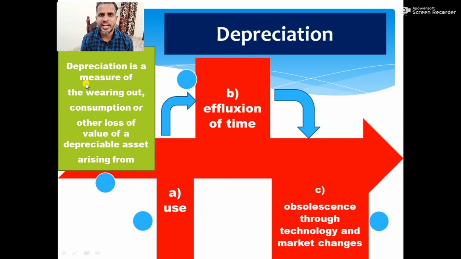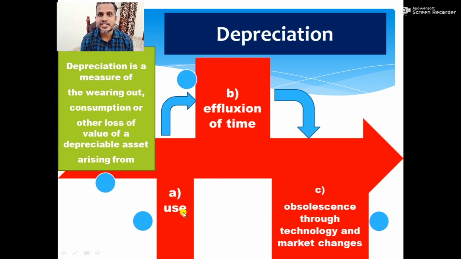Measure means an amount or value of wearing out because of excessive usage, or consumption, or loss in the value of a depreciable asset. Depreciation will arise only for a depreciable asset. What is a depreciable asset? We will discuss later.